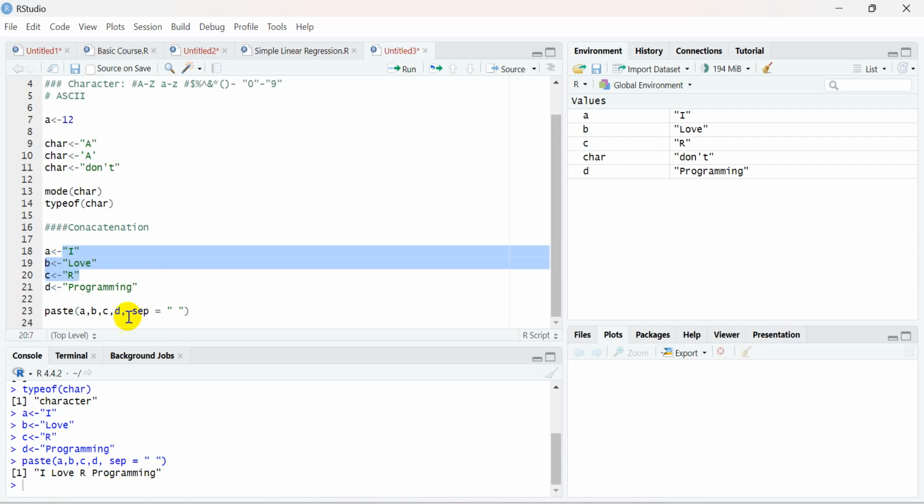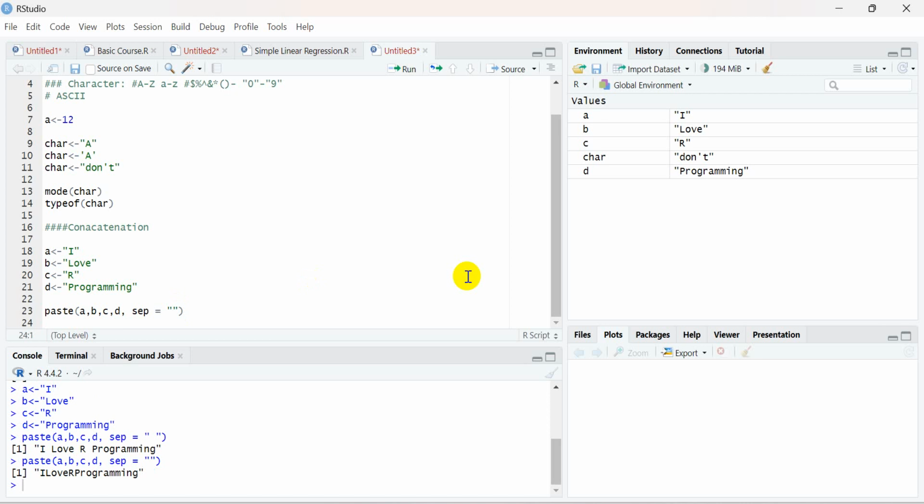The separator helps decide how the strings are combined. Here the first value is combined with the second using one space character, and so on. If I remove the space character, all things are combined together without any space. So the separator lets you give a specific type of separator.